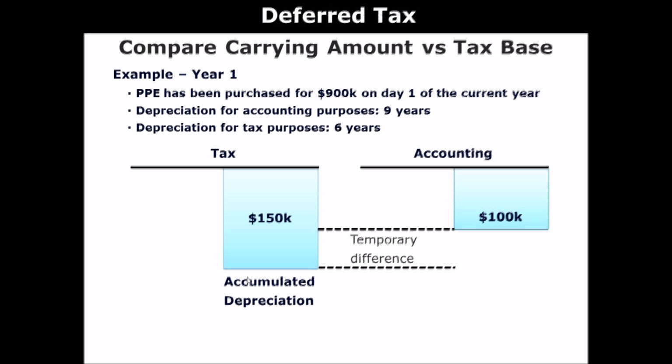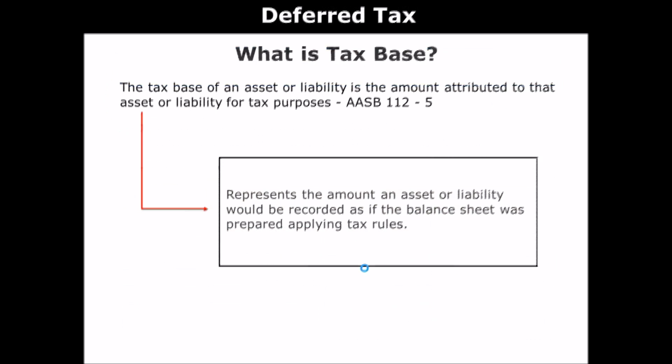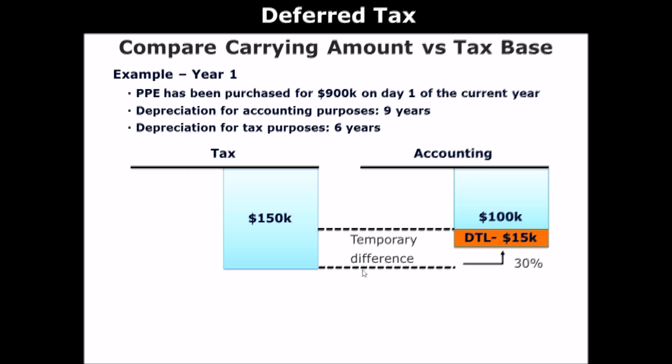Okay, so looking at this property, plant, and equipment of $900,000, well, tax base and accounting base is the same because it's $900,000, right? And when you purchase it, it's recorded as an asset, so it's exactly the same. But the part that actually gives rise to the temporary difference is accumulated depreciation. So when you record accumulated depreciation, it's a contra asset, so it's recorded like a liability on the right.